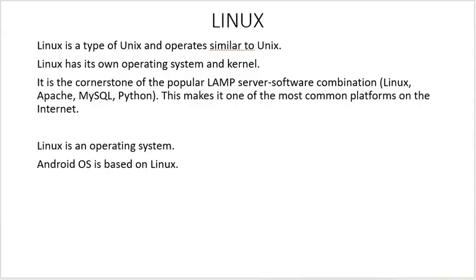Linux is a type of Unix and operates similar to Unix. Linux has its own operating system and kernel. It is the cornerstone of the popular LAMP server software combination. LAMP is Linux, Apache, MySQL, and Python. This makes it one of the most common platforms on the internet. As I said, Linux is an operating system, and the Android OS is based on Linux.